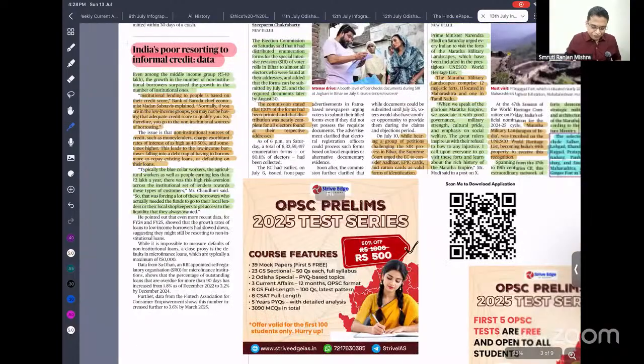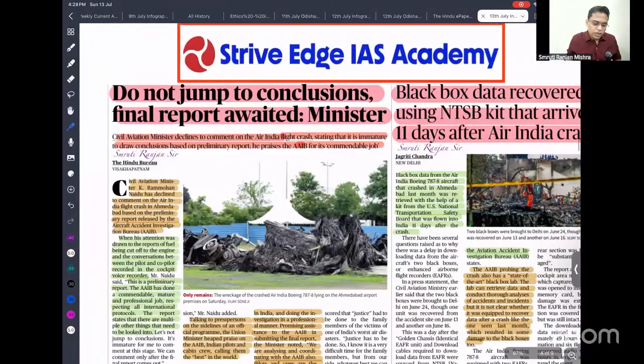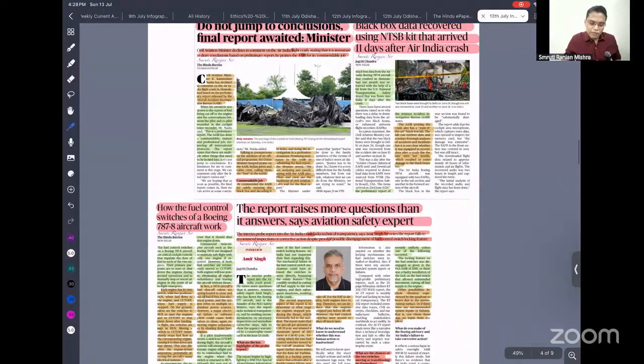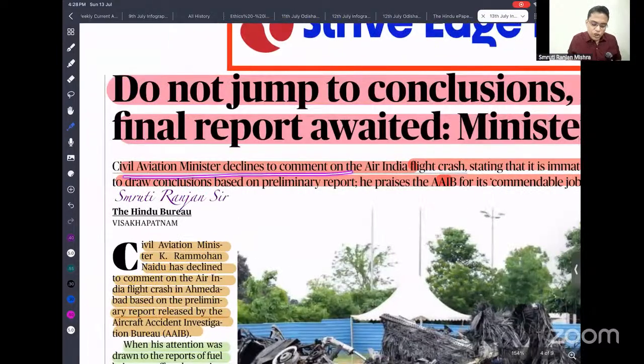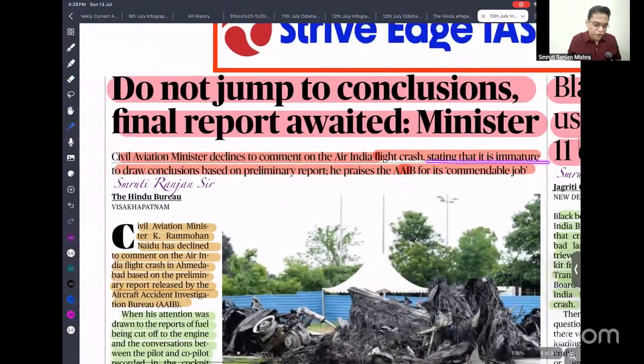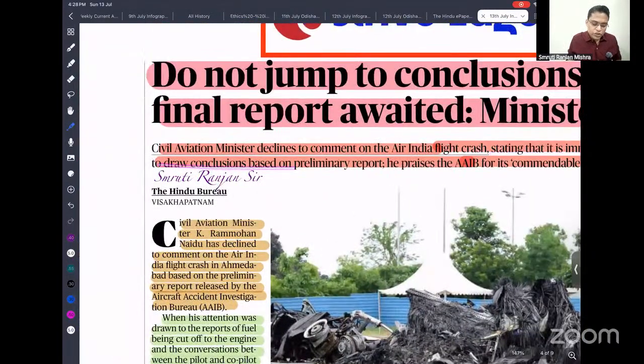Okay. So next, this is what is given about the report of the aircraft accident that happened in Ahmedabad. Do not jump to conclusions, await the final report. This is what was said by the Civil Aviation Ministry. The Civil Aviation Ministry declined to comment on the Air India flight crash, stating that it is premature to draw conclusions based on the preliminary report.